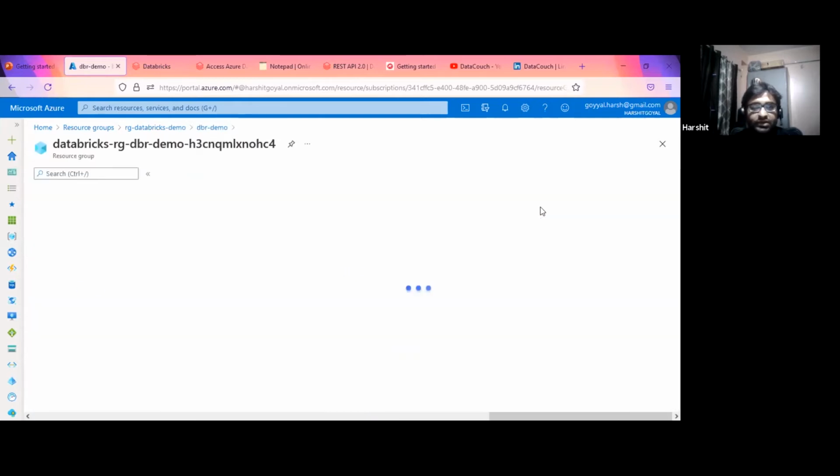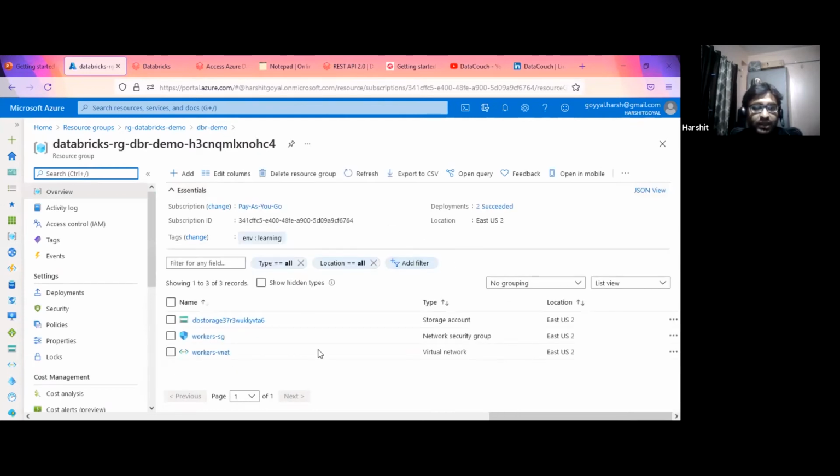If I click on this, it lands me on another page, which has three resources as of now. One is the storage account, second is the NSG, network security group, and third one is the worker VNet. So basically in Azure there is already a virtual network created, and the entire setup is running in this.